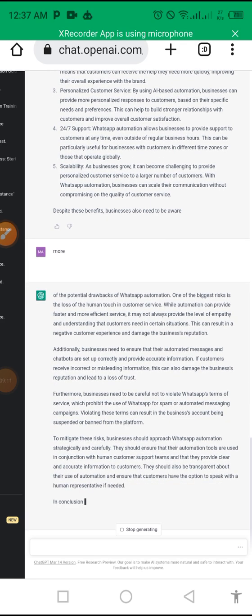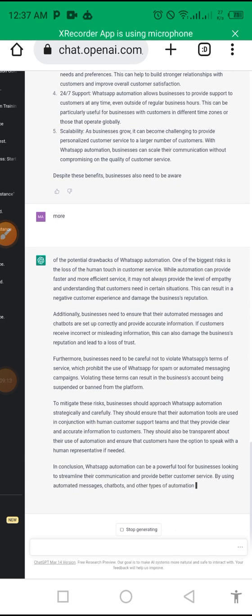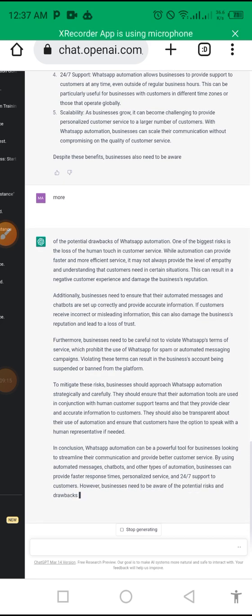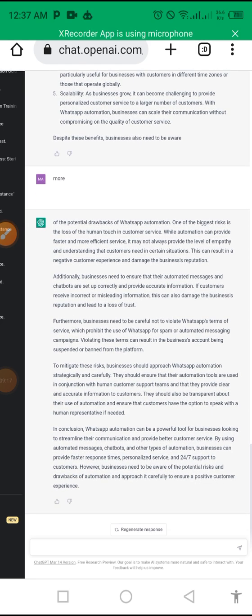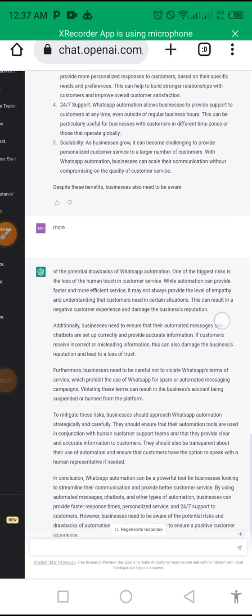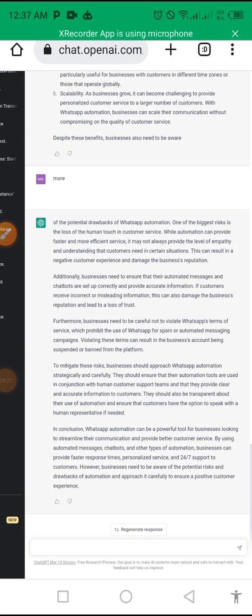One of the biggest is losing the human touch. While the automation can provide faster and more efficient service, it may not provide the level of empathy and understanding to customers, which is actually true. Can you see what it has done? If I want the bot to give me more, just type more. So this is amazing.